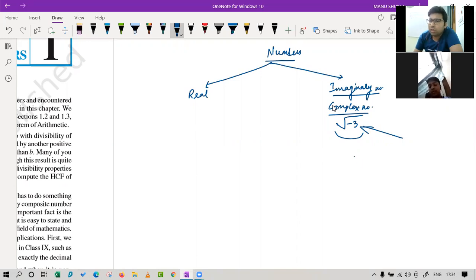Because we know if we have under root 4, 2 square is 4. If we have 9, 3 square is 9. But can we have any number A whose square is a negative number?